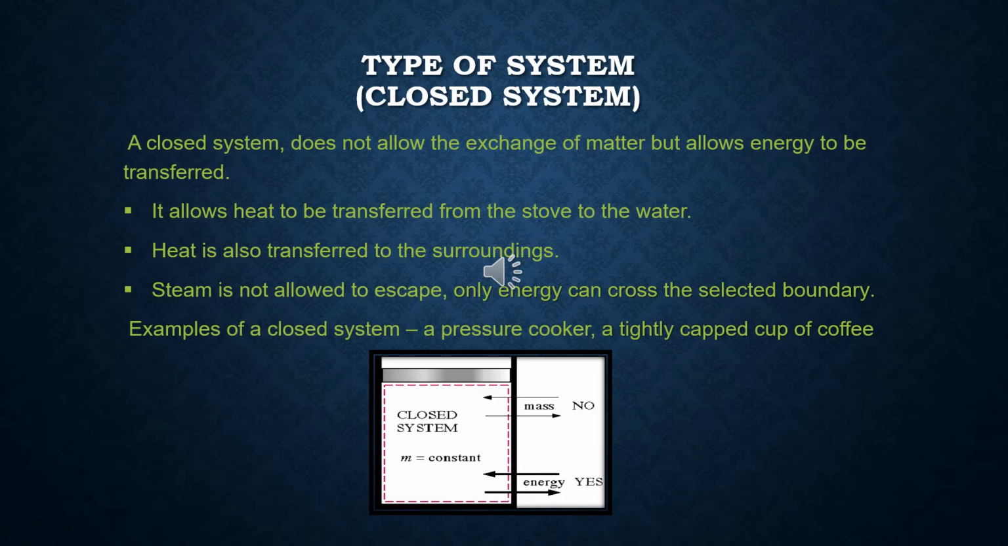Next system is closed system. A closed system does not allow the exchange of matter but allows energy to be transferred. It allows heat to be transferred from the stove to the water. Heat is also transferred to the surroundings, but steam is not allowed to escape. Only energy can cross the selected boundary.